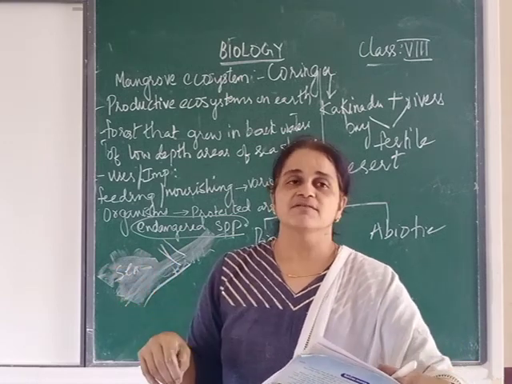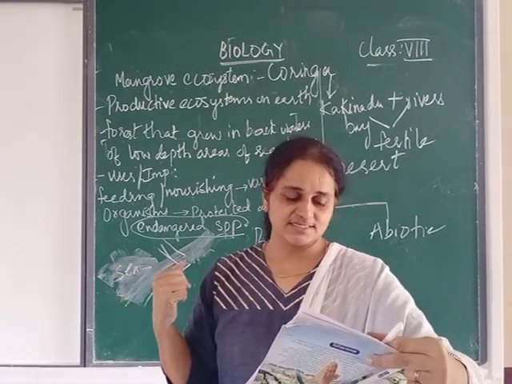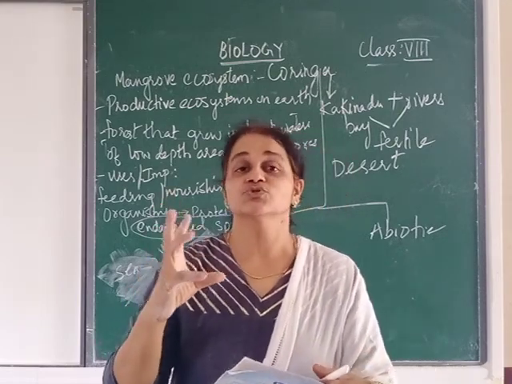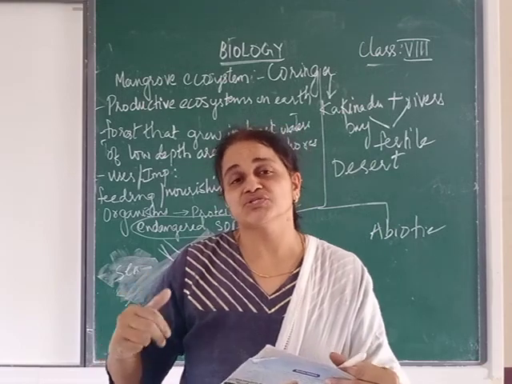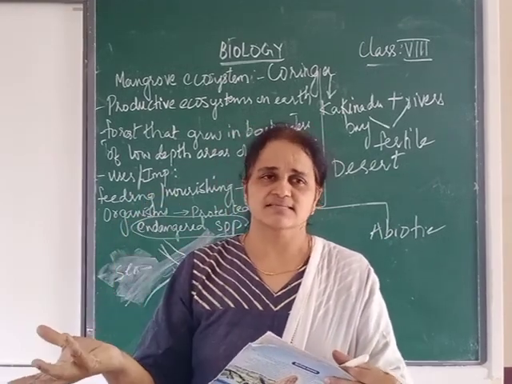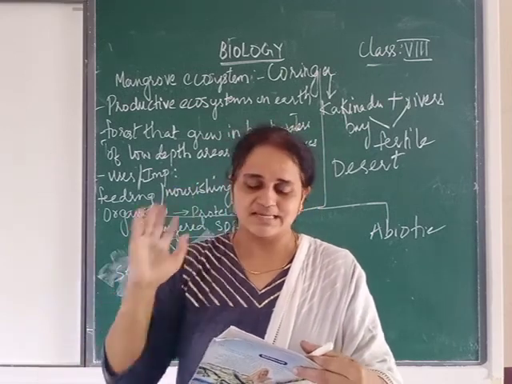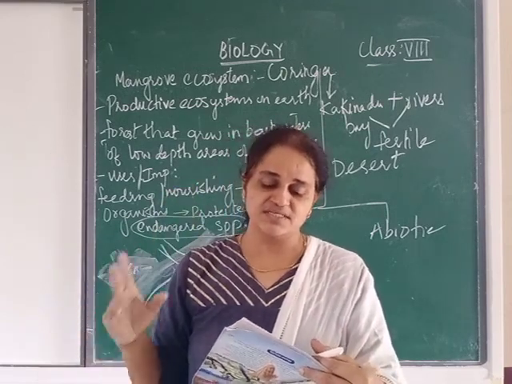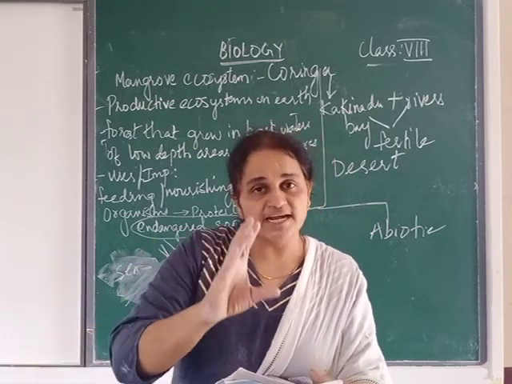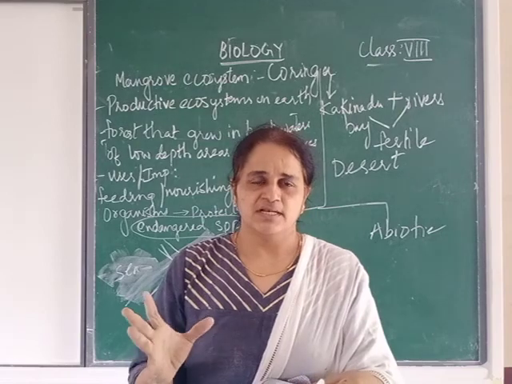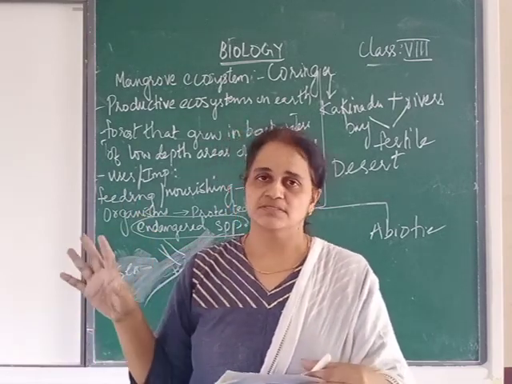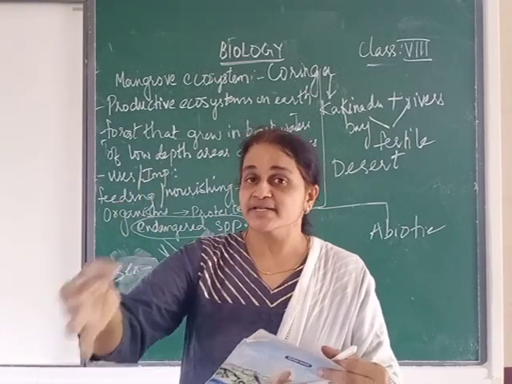The camel, which is called the ship of desert, feeds on slender shoots of the plant and has a large capacity to store water. Where is the camel storing the water? In its stomach. Larger animals are scarce. So if we go to larger animals, very scarce. Desert animals have various morphological and physiological adaptations. Like plants, succulent stem. Like that, these animals also have some adaptations. Like camels store the water in its stomach.